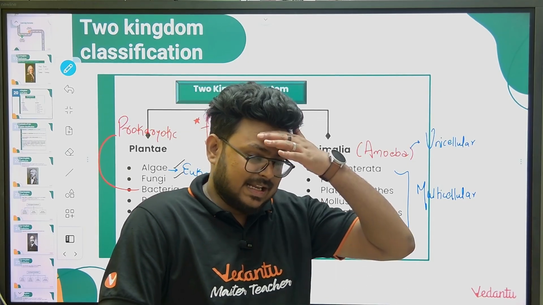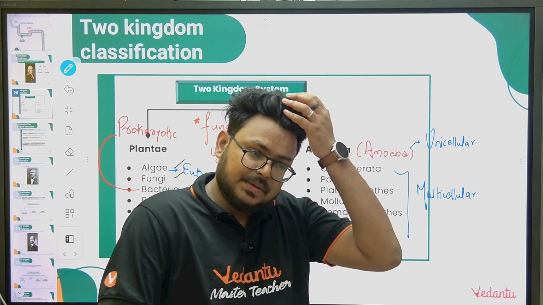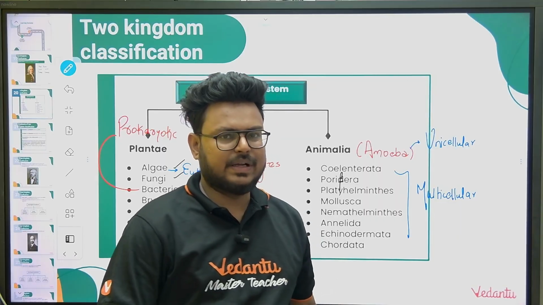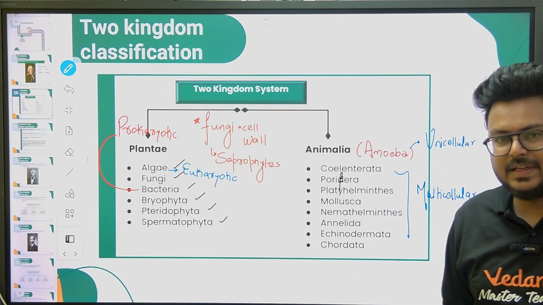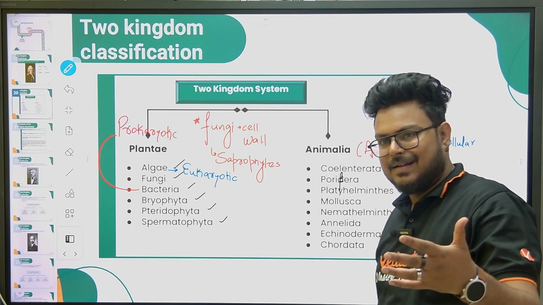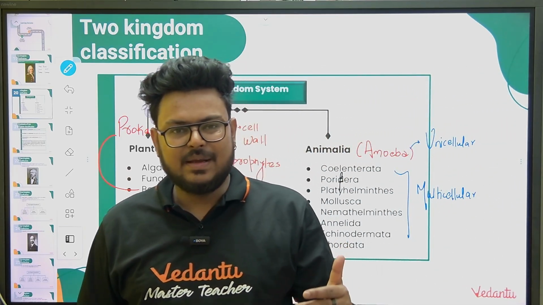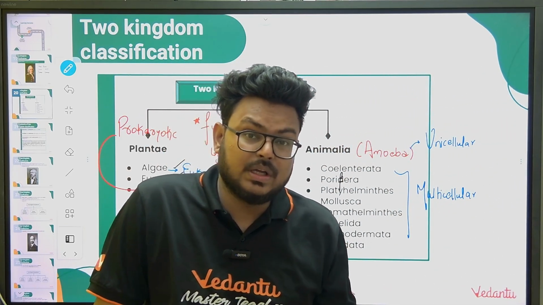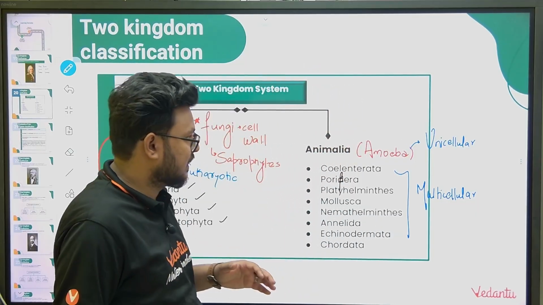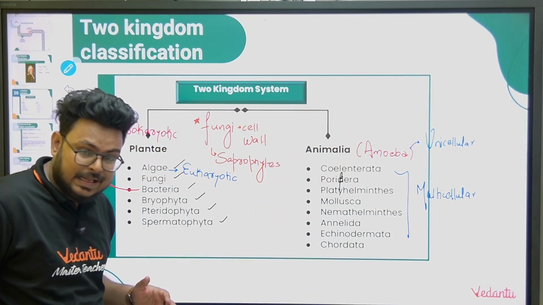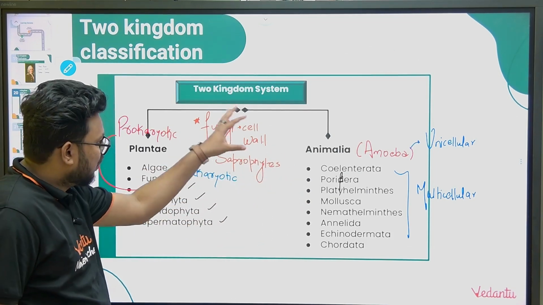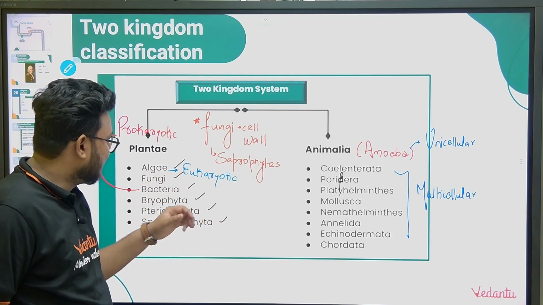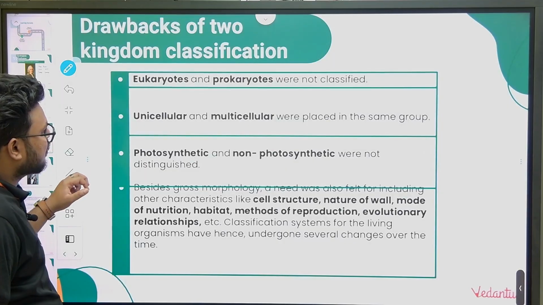So now again I'll repeat, guys. The first point we have to remember is why we need classification. The second point is the classification of Aristotle, who gave it for animals and plants. The third point is who gave the two kingdom classification. That was given by Carolus Linnaeus. The name of the scientist is important. All these other things are not important; whatever is mentioned or written by pen, that is important.